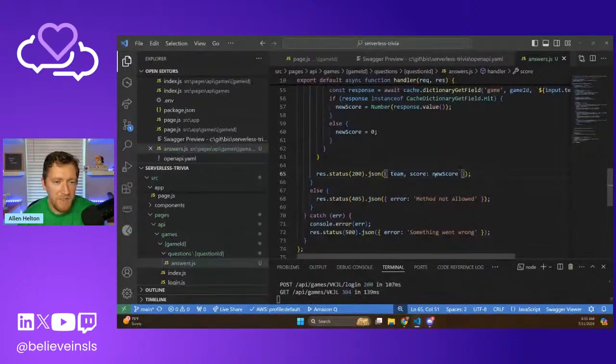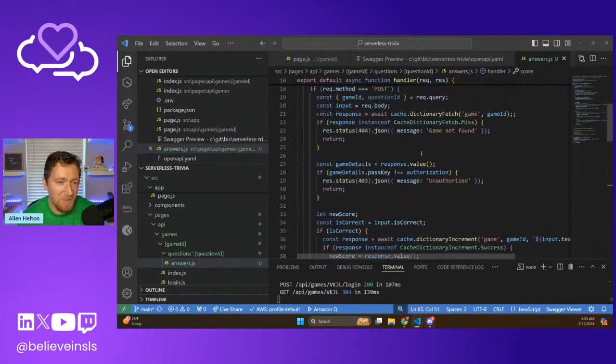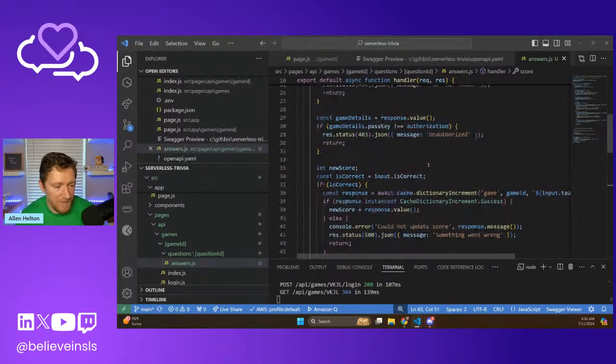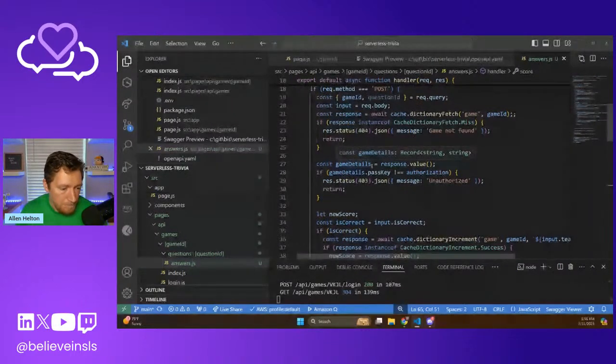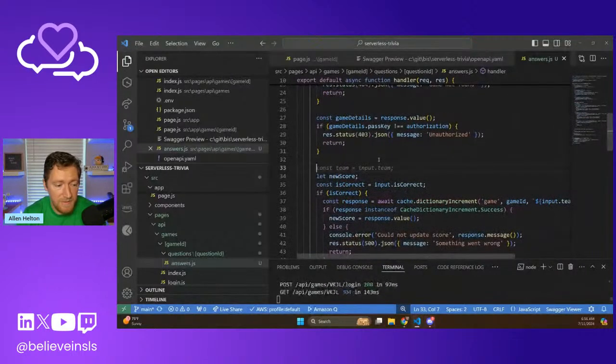Now, the only other thing that we need to do as far as validations go is validate the input to make sure that we should be manipulating this game state. We want to make sure first that team is provided.